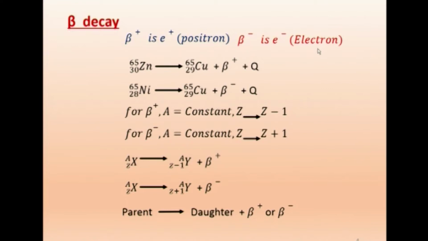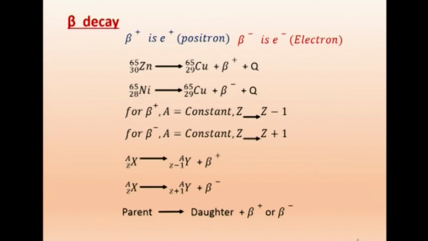Now, when you say beta minus particle, it is only the electron which is originating from within the nucleus, coming out from within the nucleus. And when it is an electron coming out from one of the atomic shells, we call it as electron. But when the same particle is coming from within the nucleus, we have to differentiate.